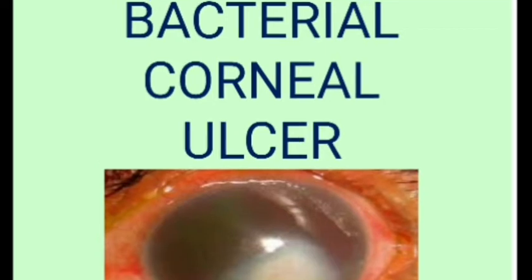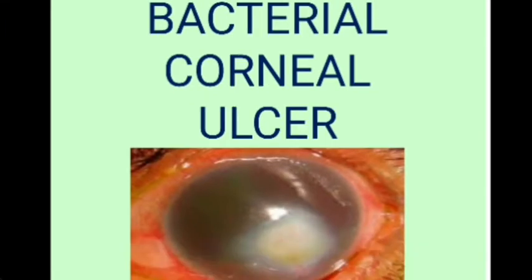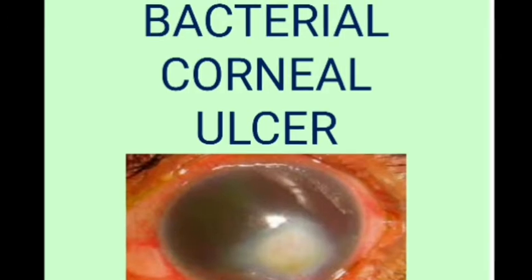Today we will discuss the bacterial corneal ulcer. This topic will be split into 2 or 3 videos so that you understand the concepts clearly and in depth. In this video I will be discussing the protective mechanisms of the eye, the commensals of the conjunctiva, causes for bacterial corneal ulcer, risk factors for the bacterial corneal ulcer and the stages of the corneal ulcer. The rest of the things will be discussed in further videos. So without much delay, let's begin our video.